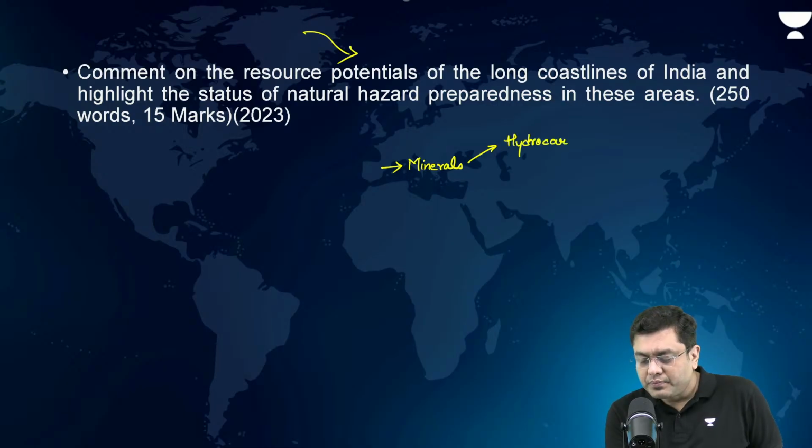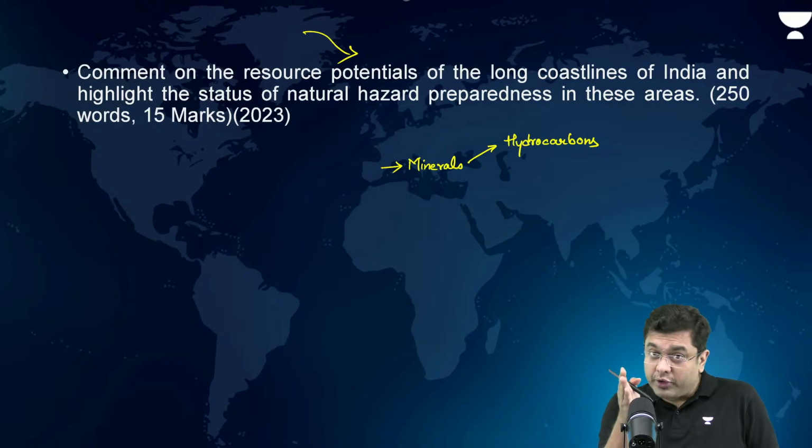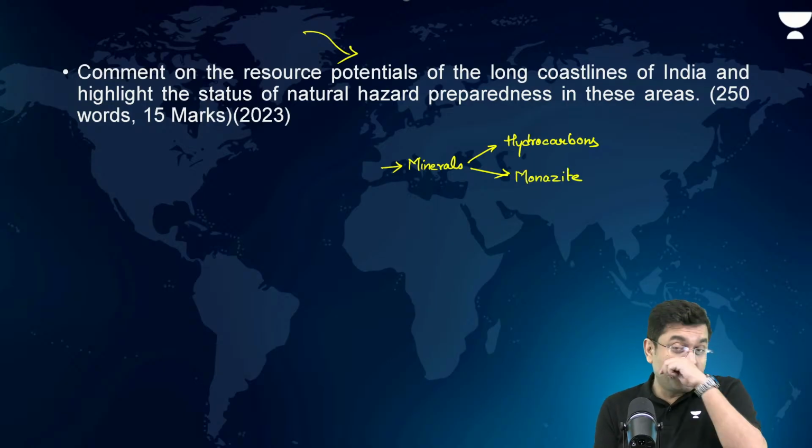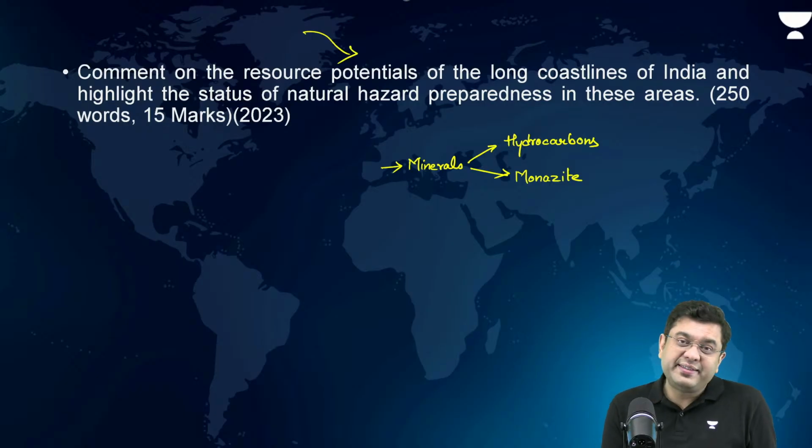Hydrocarbons: the Krishna Godavari Basin, and the region across the Konkan coast as well. The hydrocarbon exploration is going on. Then monazite sands in the region across the Kerala coastline. Monazite sands are also to be found, right?